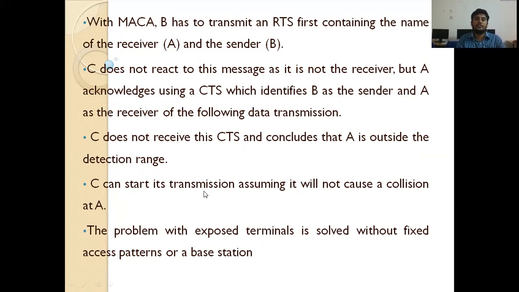So C can start its transmission, assuming it will not cause a collision at A. So whenever the RTS reaches A, C knows B wants to communicate with A, not with C or D. So D is empty, and now C starts its communication with D. This problem with the exposed terminal is solved without a fixed access pattern at a base station.